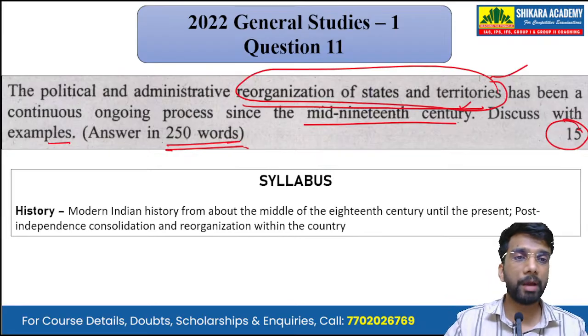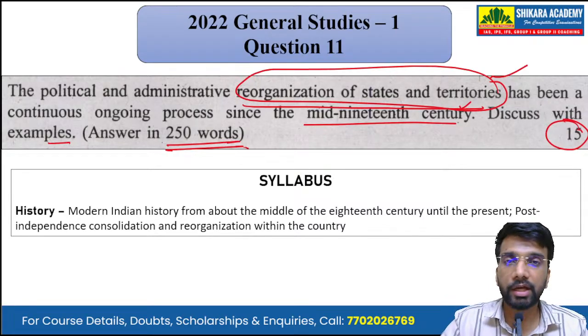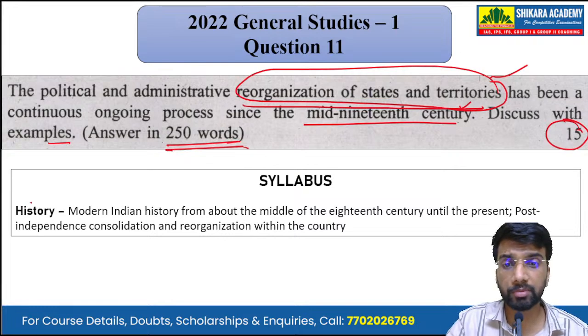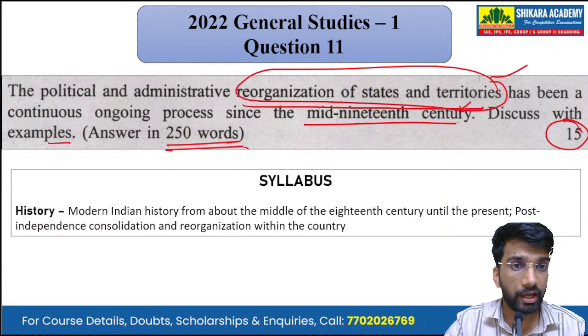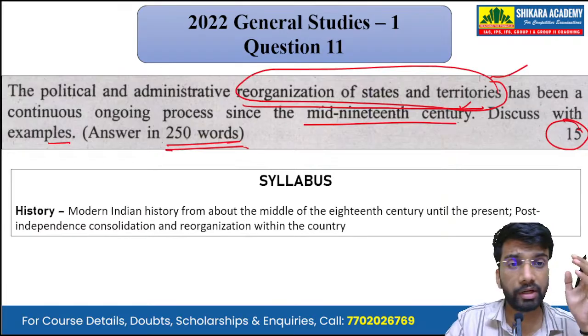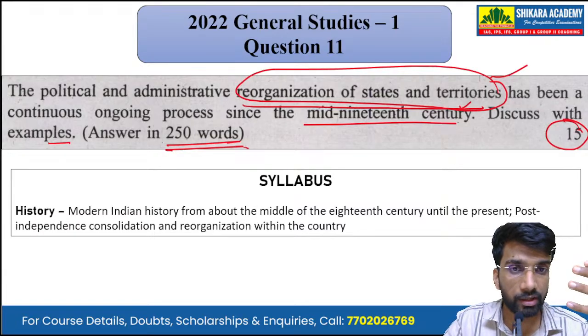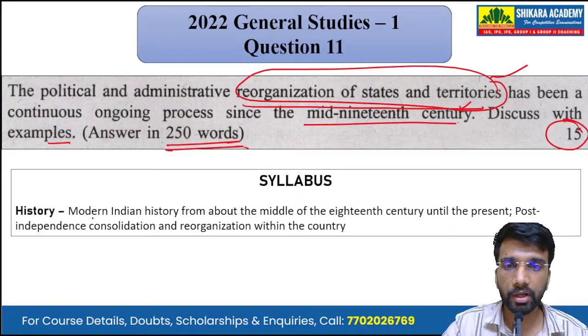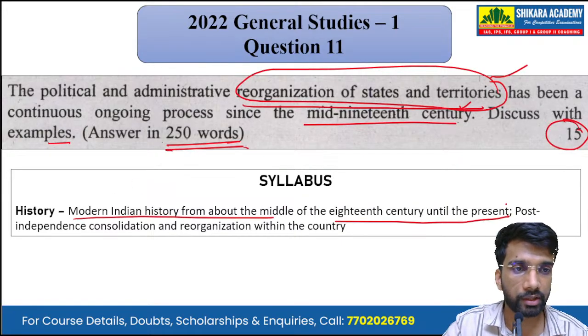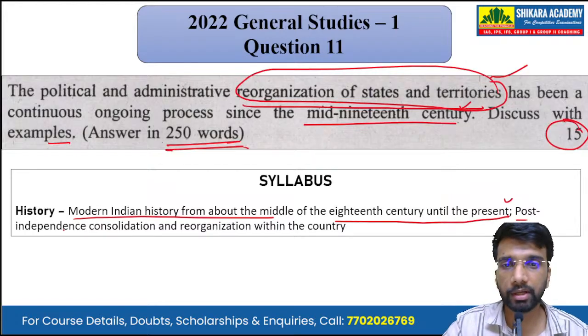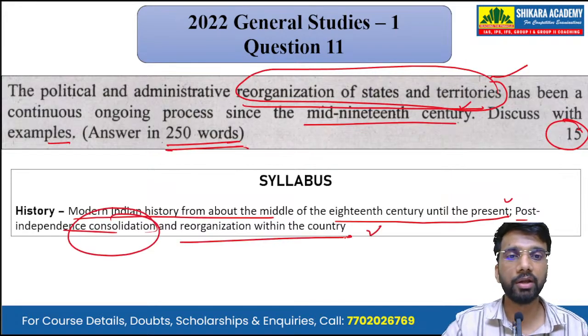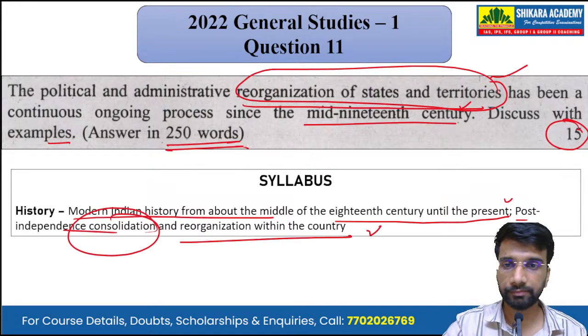Okay. Now, mapping it with the syllabus, we can see that it has been asked from the subject of history. It has been asked from the subject of modern history, as well as it has the angle of the post independence reorganization in the country also. So it comes under modern Indian history from about middle of the 18th century until present, and the post independence consolidation as well as reorganization within the country.